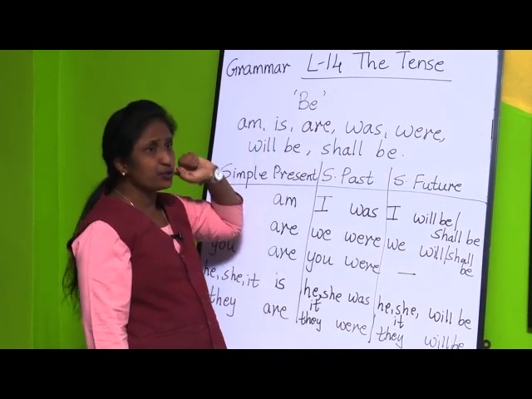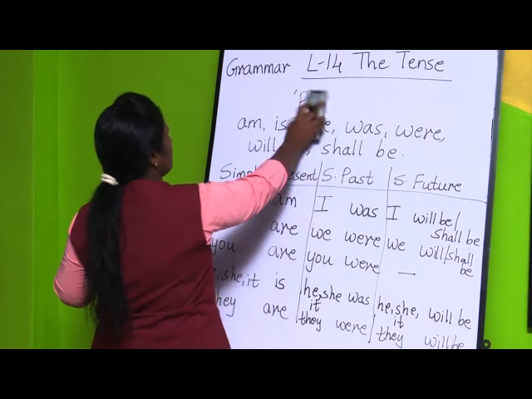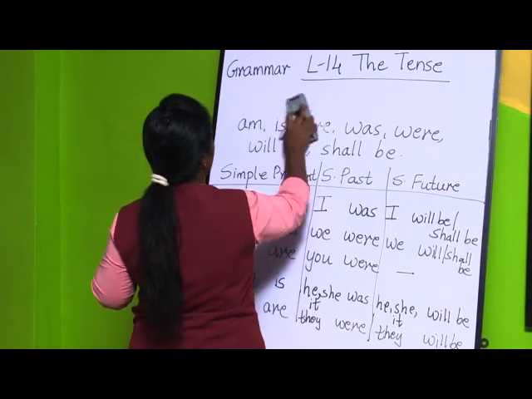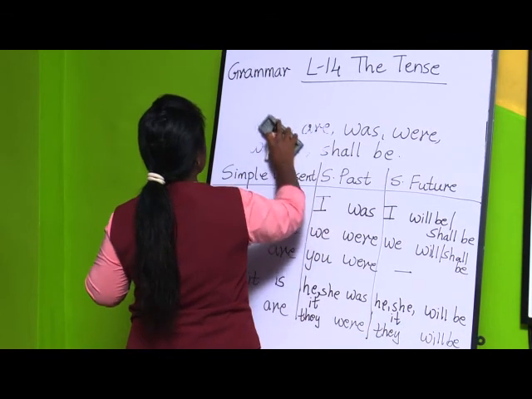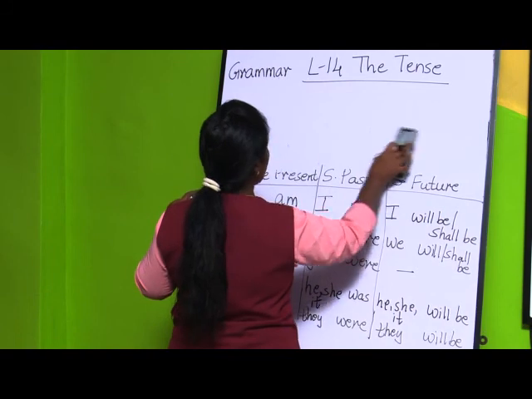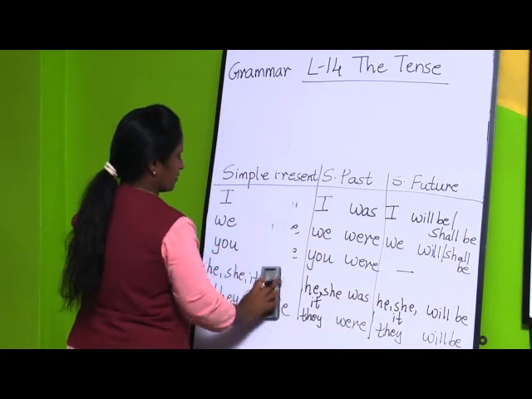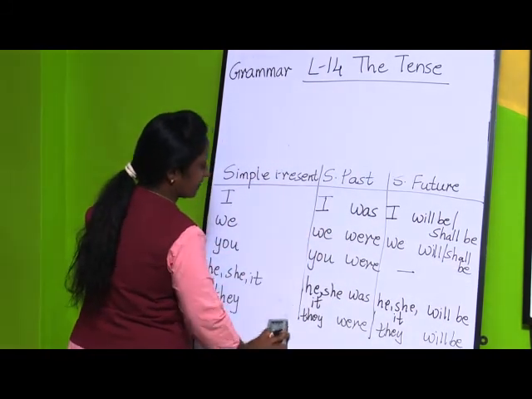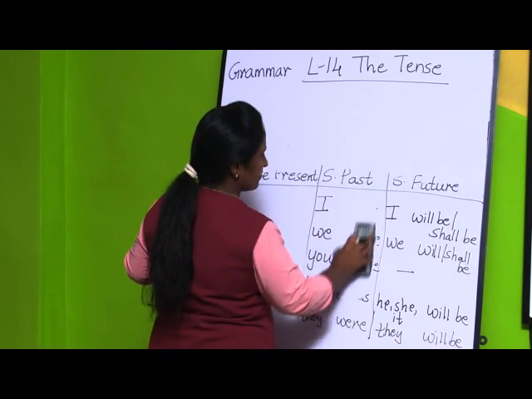Now we will be seeing do form of verbs. Now this will be changing, this is do form of verbs. Which are the do form of verbs and where are we going to use them? The pronouns will be the same, the tense also will be the same.